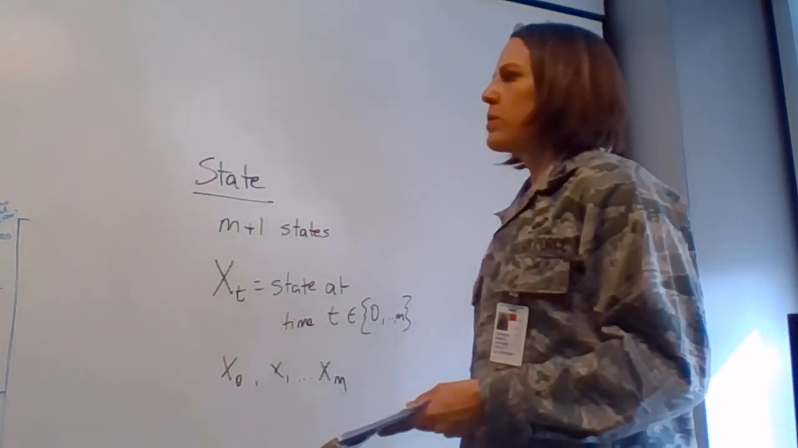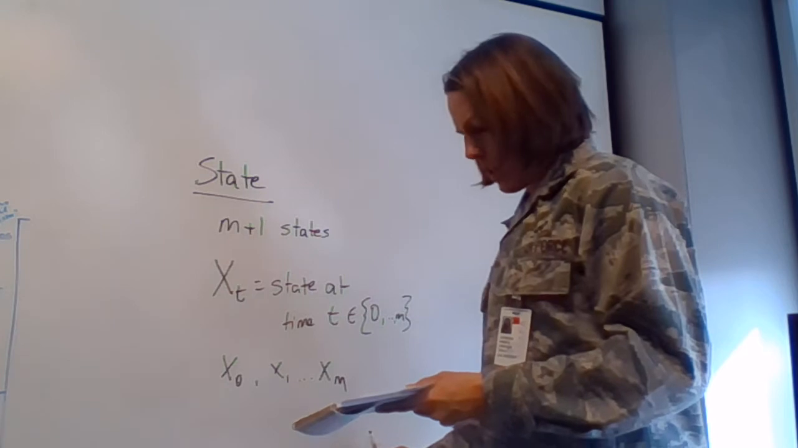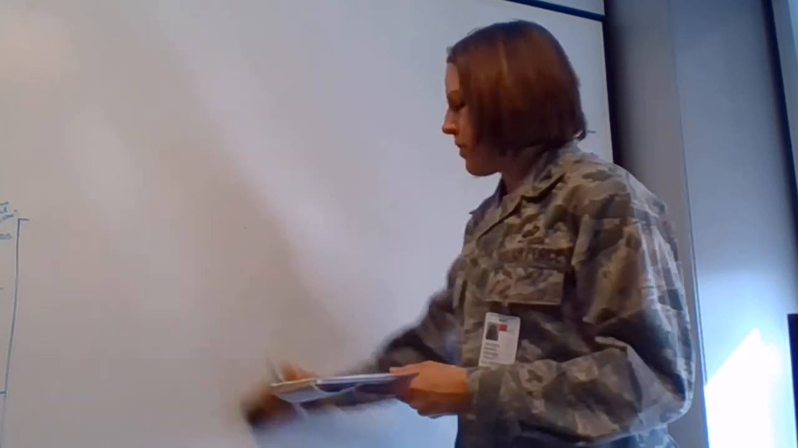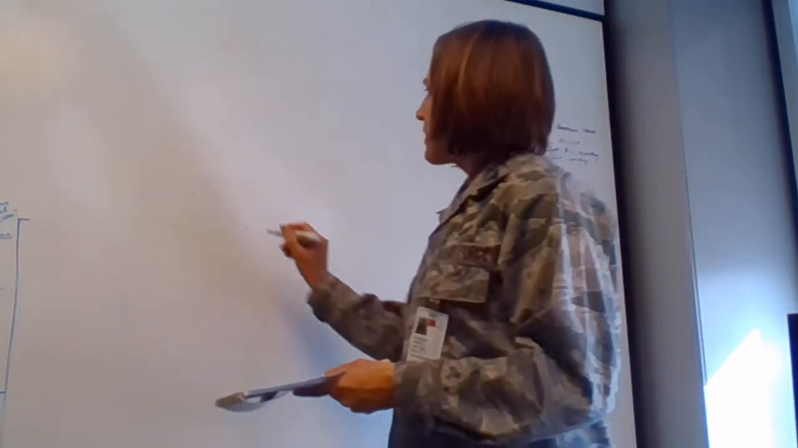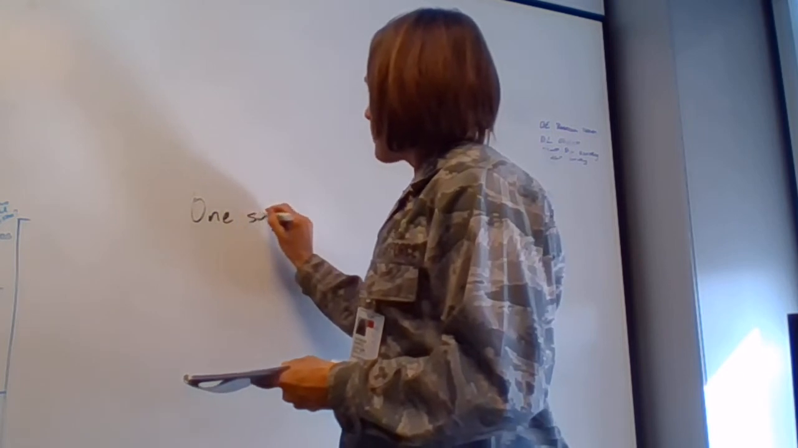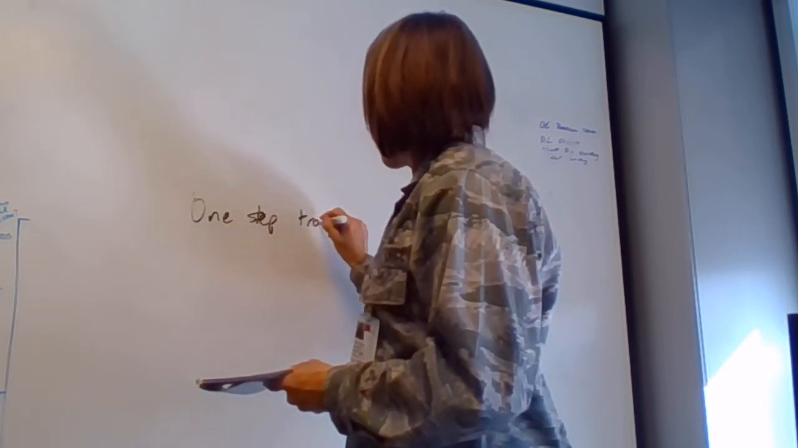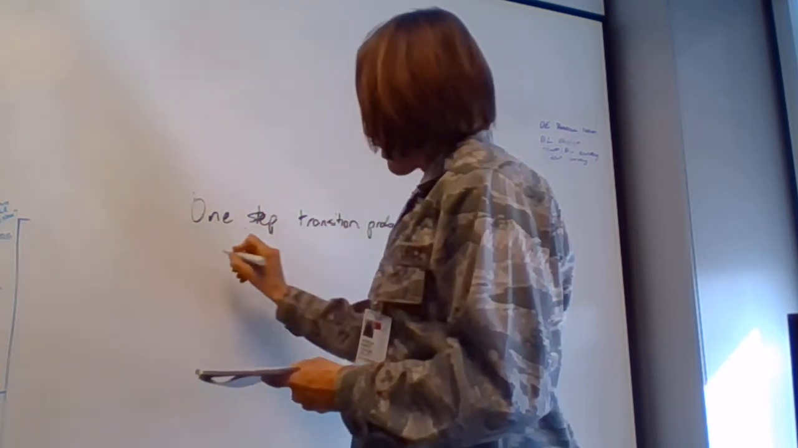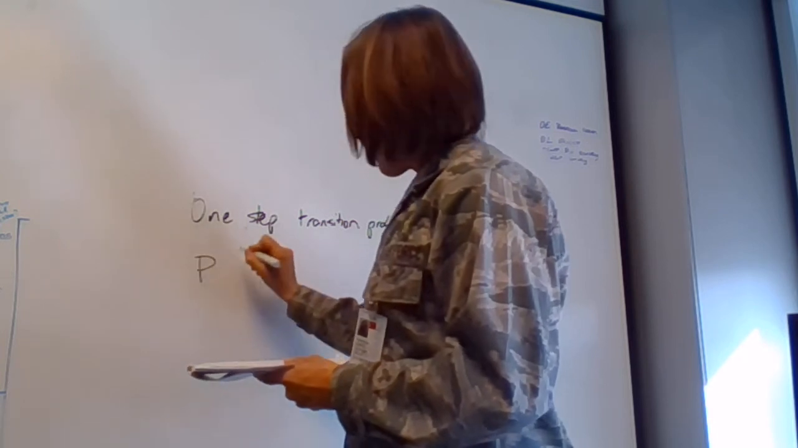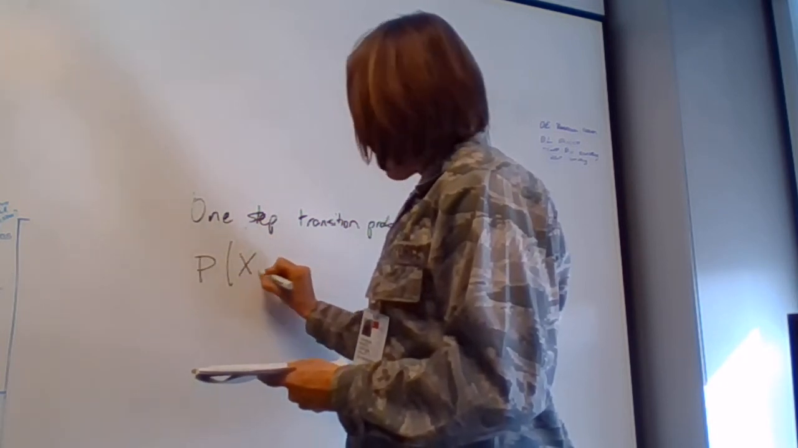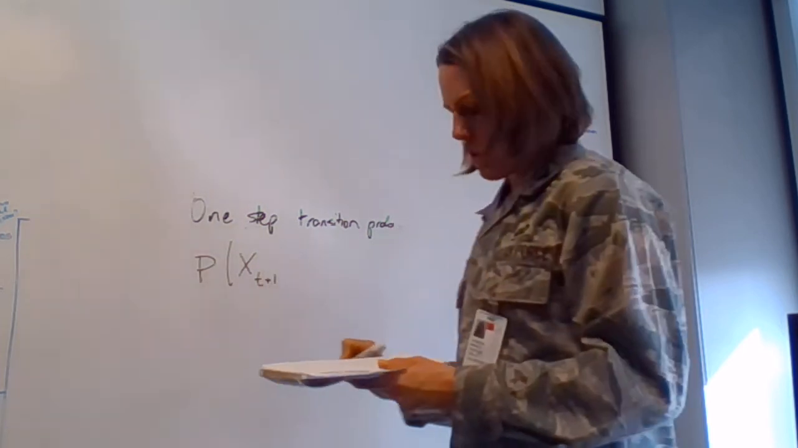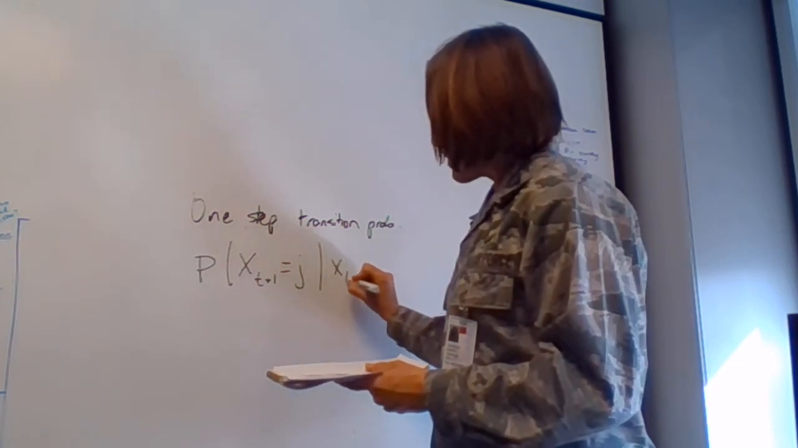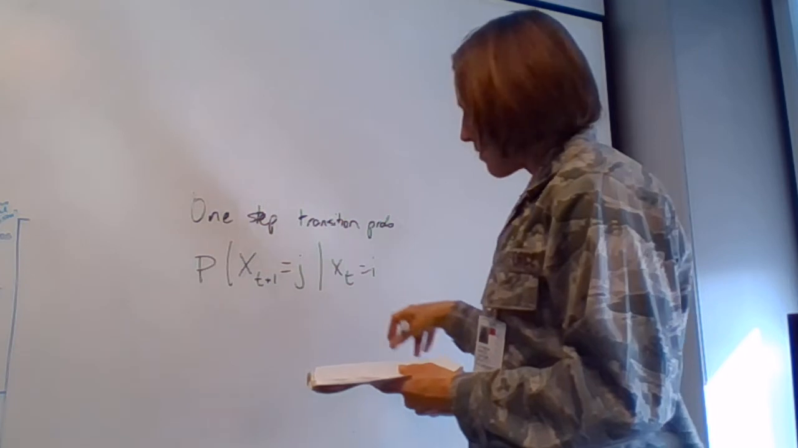That's the next thing. So there's some probability that you're going to go from one state to your next state in any given time, from one time interval to the next. So what we're going to define is our one-step transition probability. We're going to call this the probability that x of t plus 1, that's x of the next time, is j, given that the current state is i, whatever we define these states as.